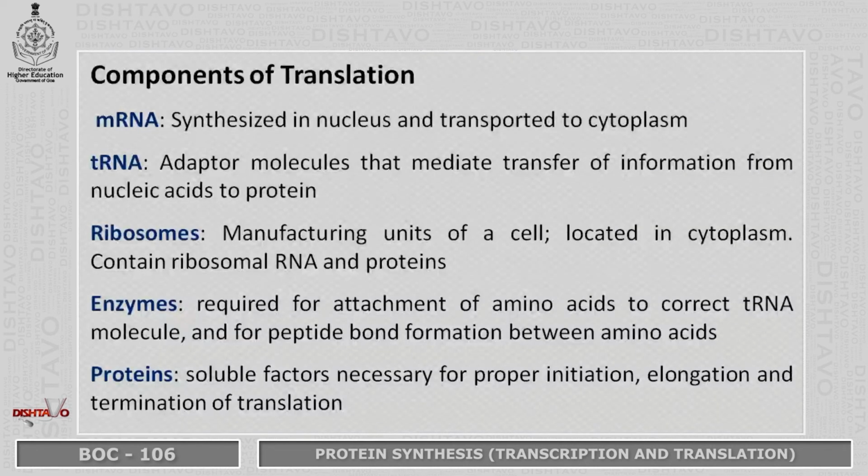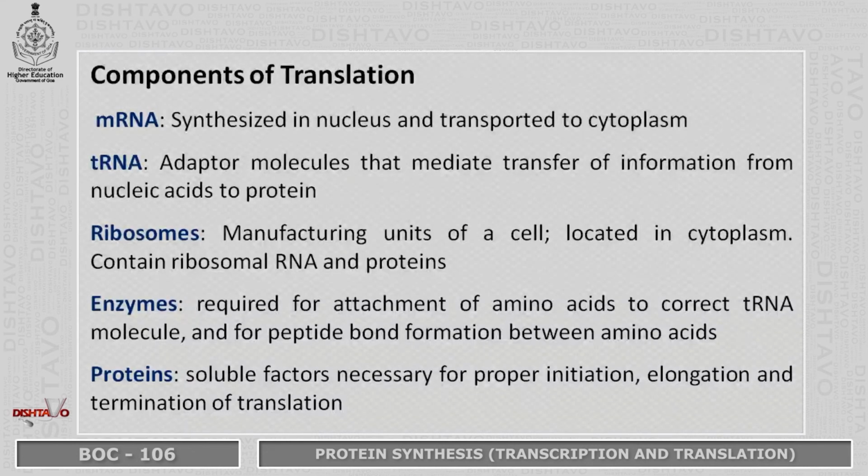These are some of the important components of translation: mRNA, tRNA, ribosomes, enzymes and proteins. mRNA is synthesized in the nucleus and it is transported to the cytoplasm. tRNA is an adapter molecule that mediates transfer of information from nucleic acid to protein. Ribosomes are the manufacturing unit of the cell. They are located in the cytoplasm and they contain ribosomal RNA and proteins.